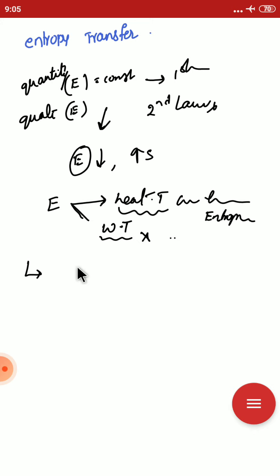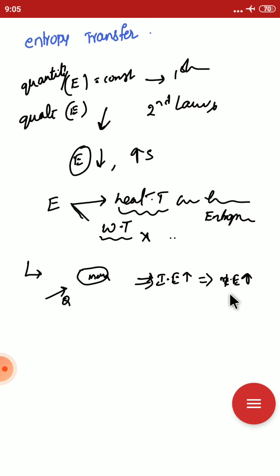Why? Because whenever heat is applied to a fixed amount of mass, its internal energy increases. Due to this internal energy, the kinetic energy of the molecules increases.